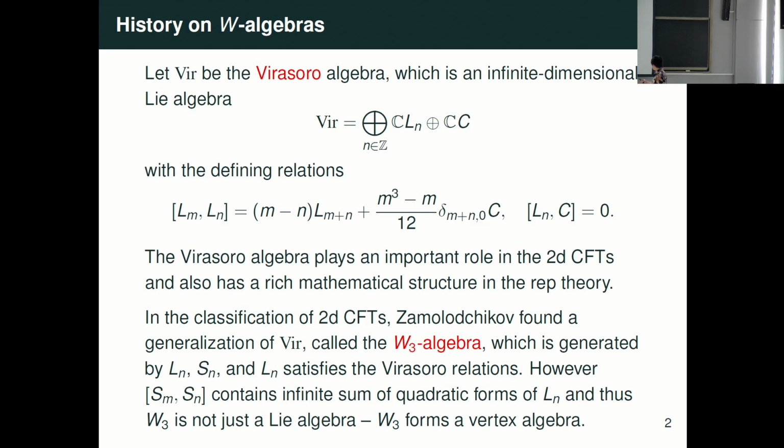So W3 is a family of Ln, which is Virasoro, but it also contains Sn. But the Lie bracket of Sm and Sn contains an infinite sum of quadratic forms of Ln. This means that this is not a Lie algebra, so we need to think of these as operators acting on some vector space. This means we need to fix a faithful representation. This requires that this algebra should be defined as a vertex algebra.